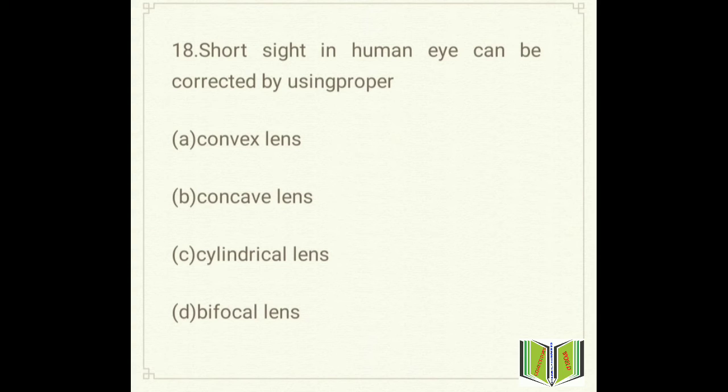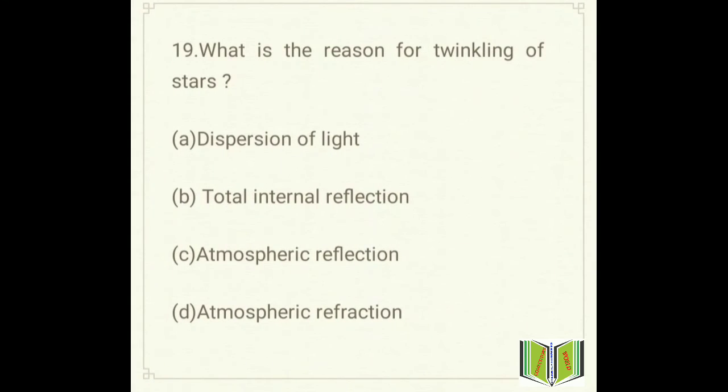Move to the next question, that is question number 19. What is the reason of twinkling of stars? Very important question. Option A dispersion of light, option B total internal reflection, option C atmospheric reflection, and option D atmospheric refraction. So here the answer will be option D, that is atmospheric refraction.